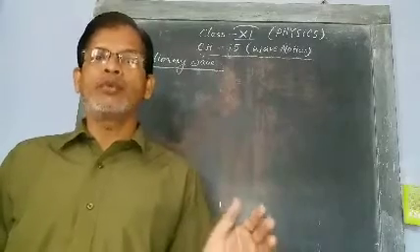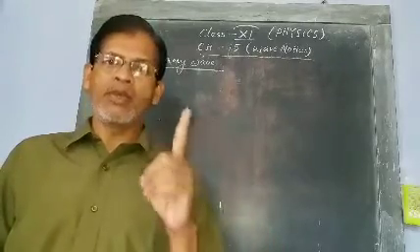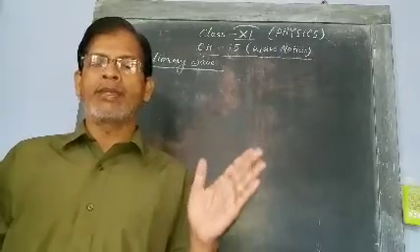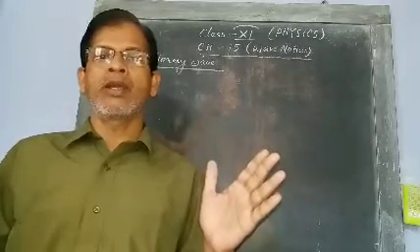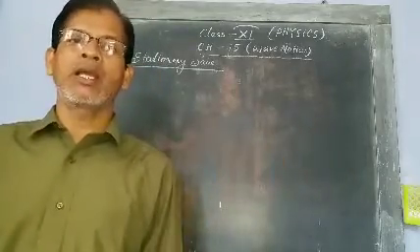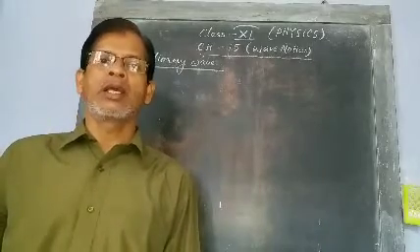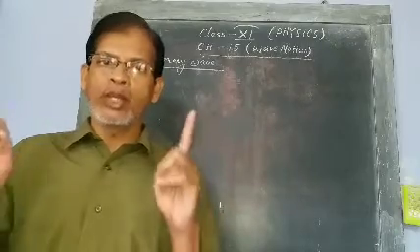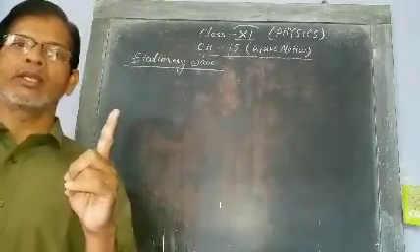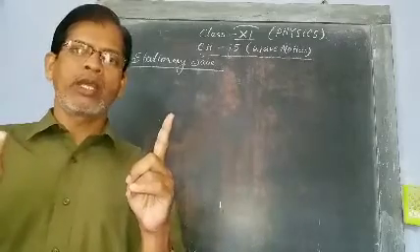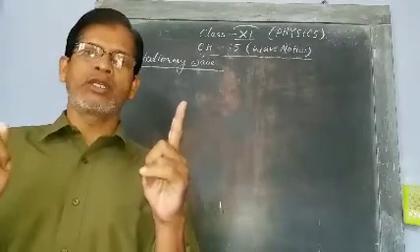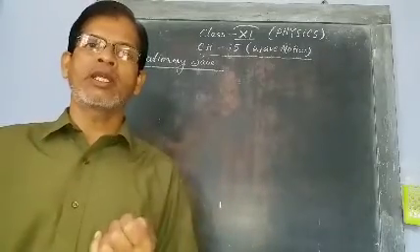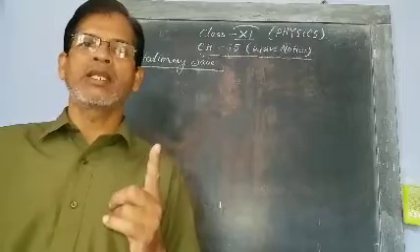If two waves have the same wavelength, same amplitude and the same velocity, and they are moving in opposite directions, after superposition they will give a stationary wave.